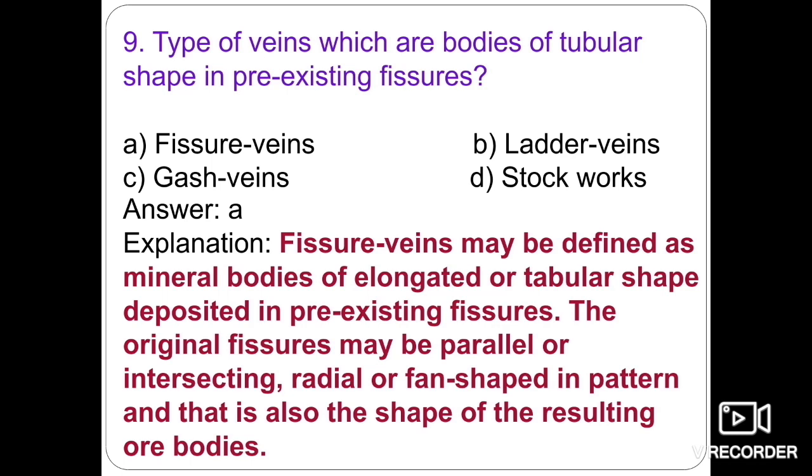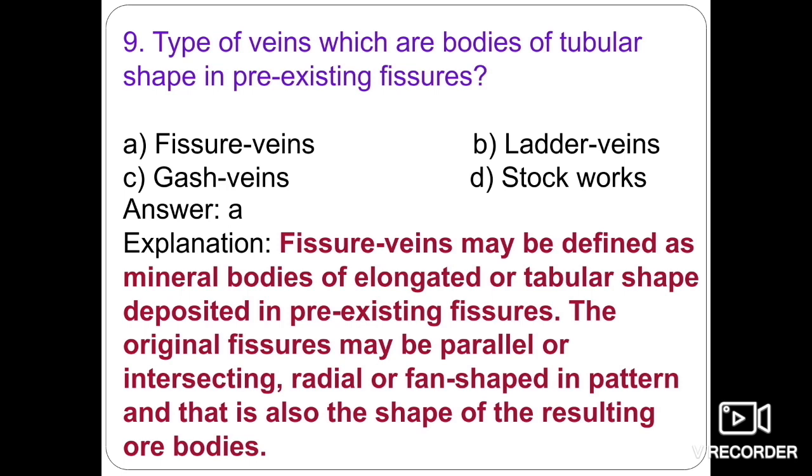Firstly, we will understand how to define fissure veins. A fissure filled with ore is known as a fissure vein. It is a tabular ore body which occupies one or more fissures within a rock.